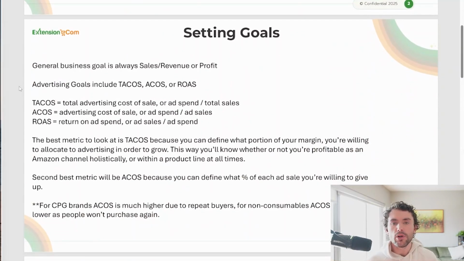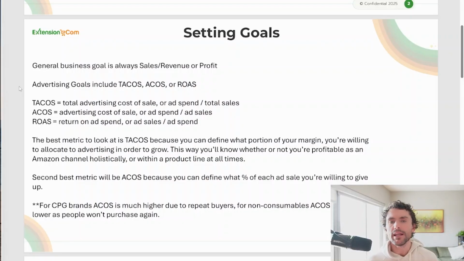So when it comes to setting goals, it's very important for you to have two kinds of goals. One is a general goal and one's going to be an advertising goal. Now, from a general business goal, this is always going to be tied to either sales and revenue or profit. Now, when it comes to your advertising goals, these should really be based on TACoS, ACoS, or ROAS, and then some people will have a budget goal behind that.